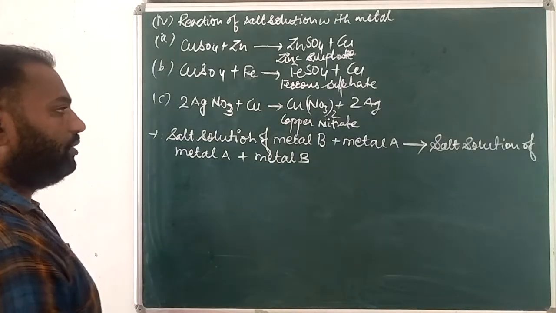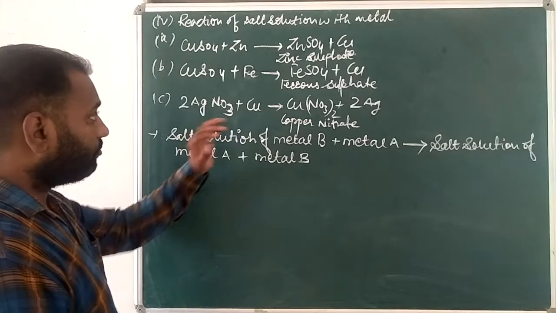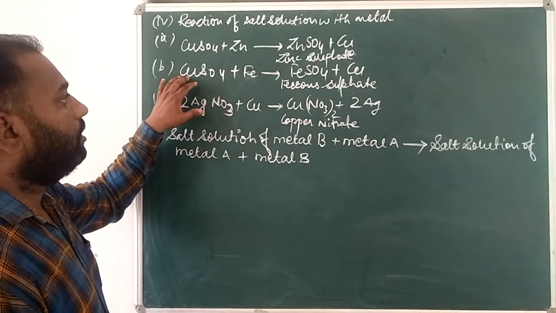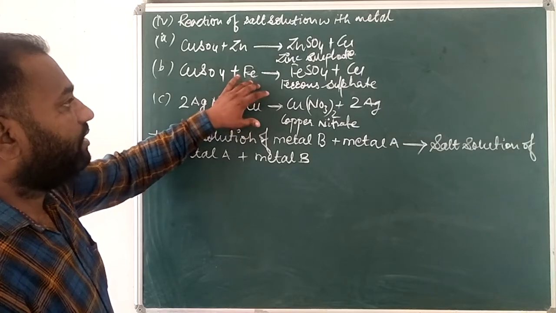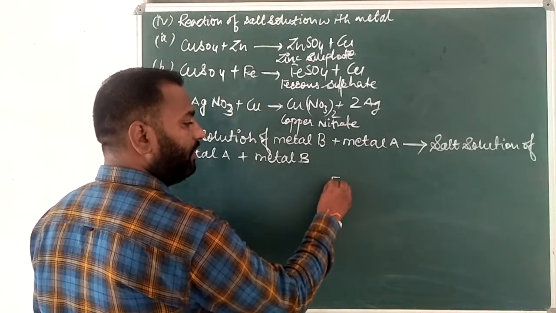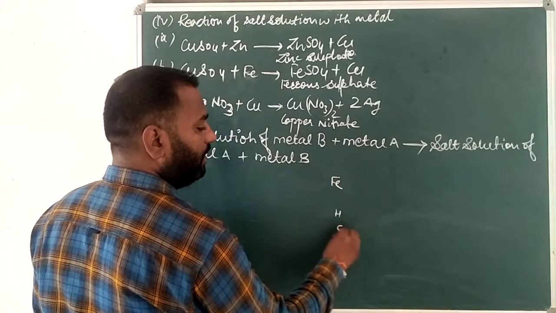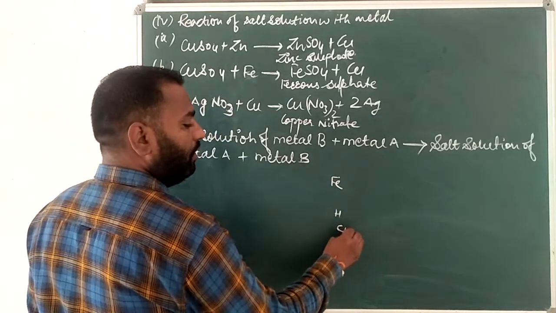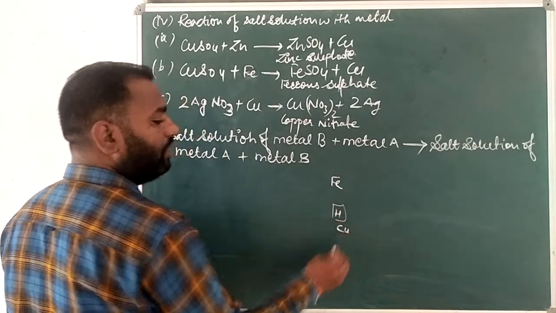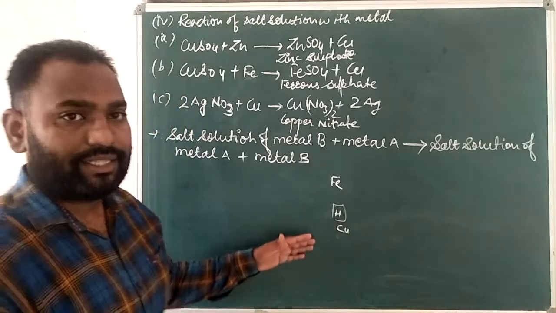But sometimes, as you can watch here, this Fe is able to displace this copper. Okay, you know about that. Fe can displace the copper. It means copper is below hydrogen; in the reactivity series, copper is at the downside.